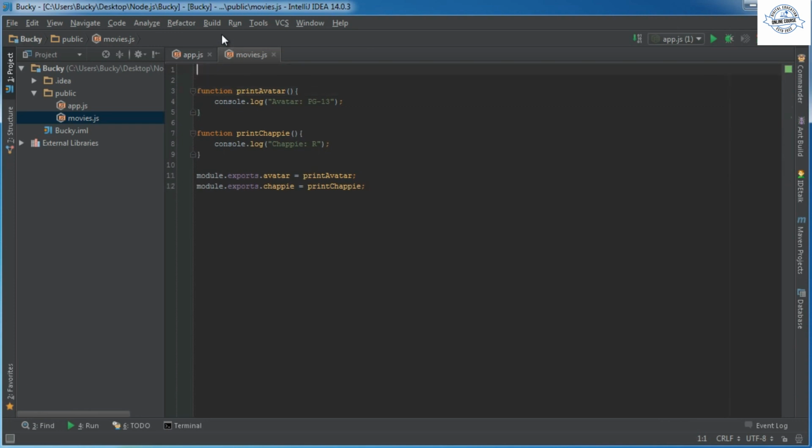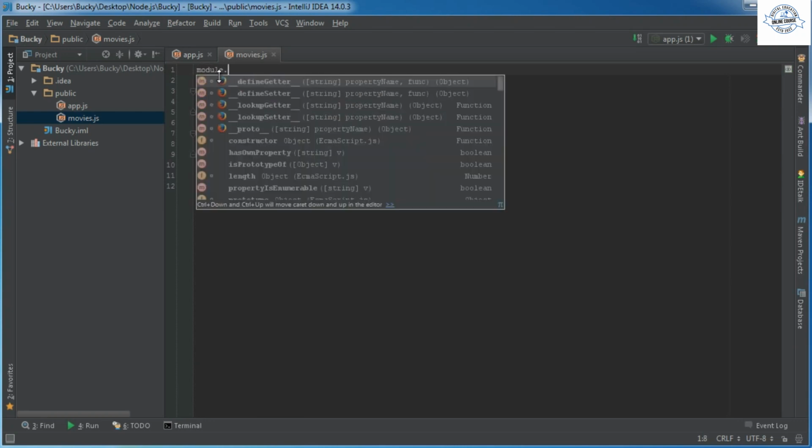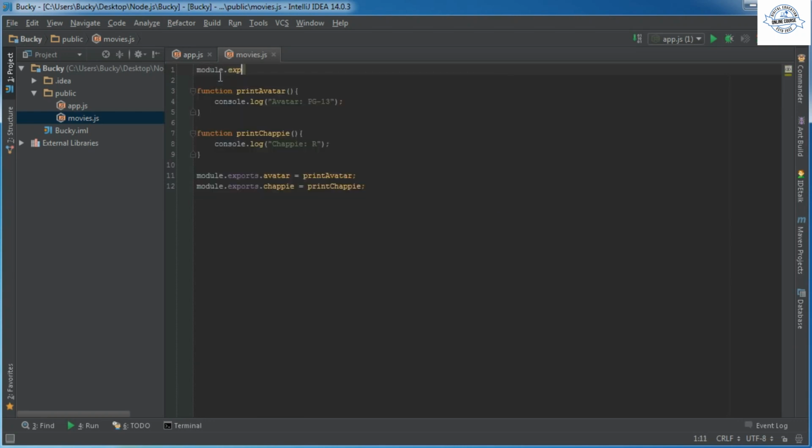Alright. To clear things up, let me explain it like this. This module.exports is actually an object, and every single file that you create has a module.exports object by default. Whenever you first create a module, Node.js throws this in behind the scenes, and sets it equal to a blank object.